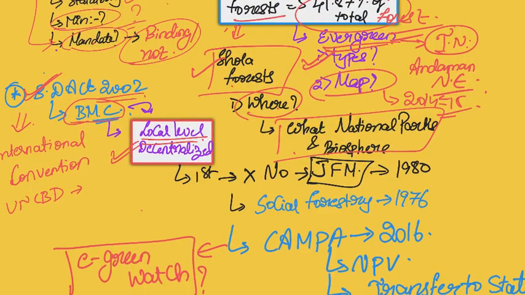Now, is this the first time that we spoke about local level conservation? Legally, this is the first time, but as a matter of principle, we talked about it even in the Joint Forest Management Committees of 1980s. What is this Joint Forest Management Committees? Even before that, we also talked about social forestry in the year 1976. What is this concept of social forestry? You have to know about it.